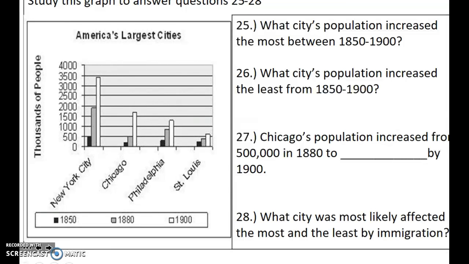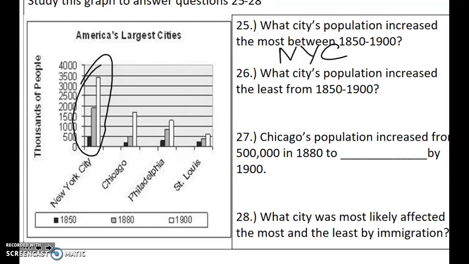Questions 25 through 28 have a chart you have to look at. I'm going to go through these questions and answers. What city's population increased the most between 1850 and 1900? And that's New York City. And we can look at that by studying this part of the graph. Population of New York City went from 500,000 to around 3.3 million by 1900.